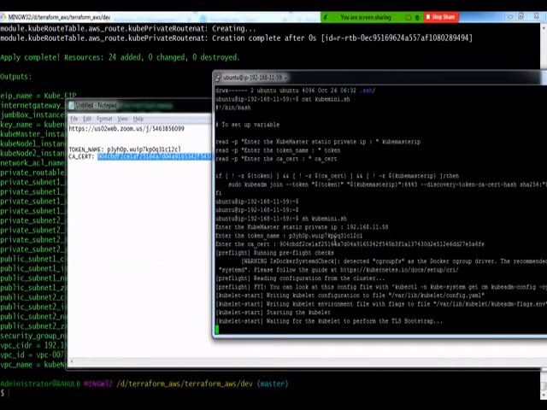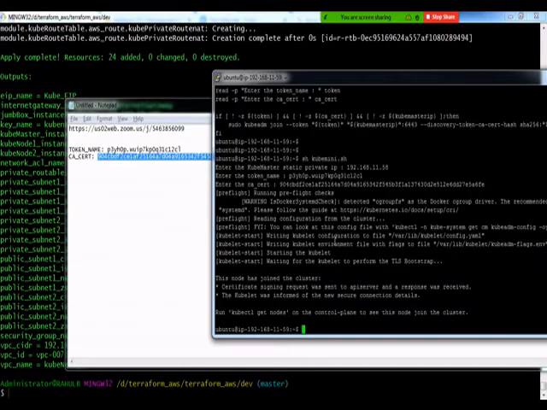Now it's going to do the tasks that we have mentioned inside the script, and at the end it says the node has joined the cluster.